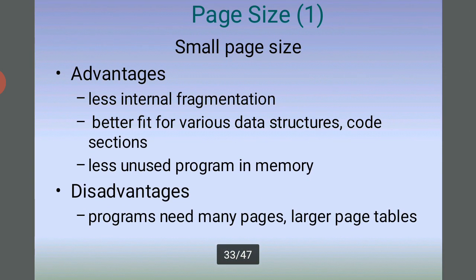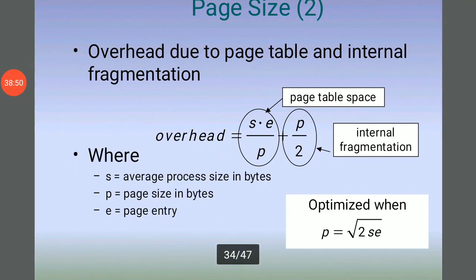The small page size has the advantage of less internal fragmentation and a better fit for the various data structures and code sections, and less unused program in memory. The disadvantages are that programs need many pages and larger page tables. Next one, page size.